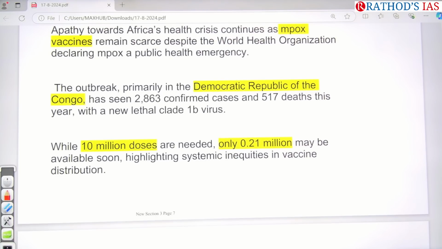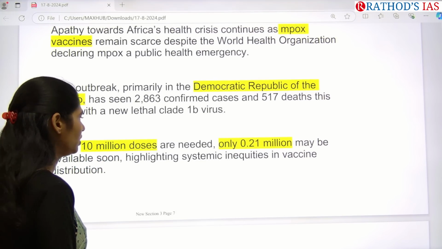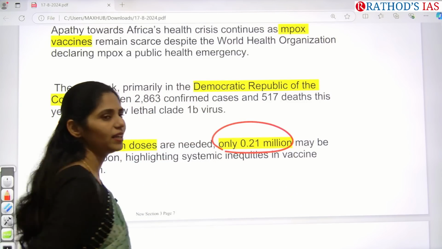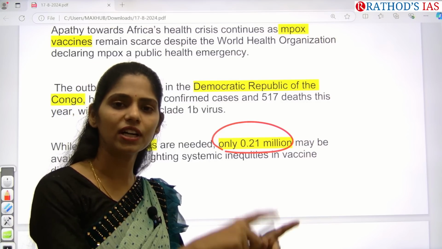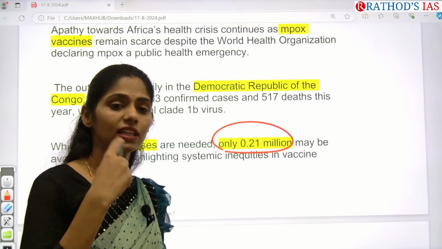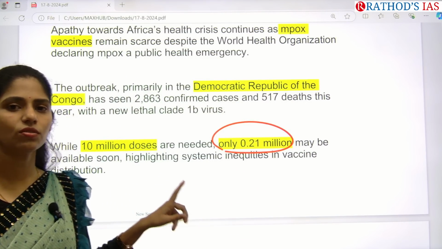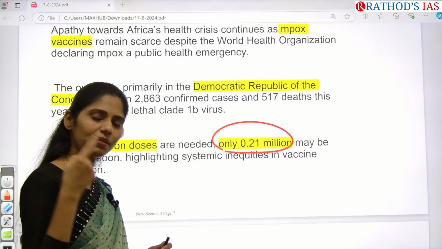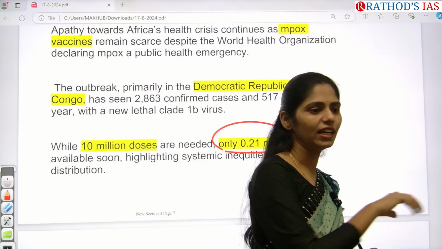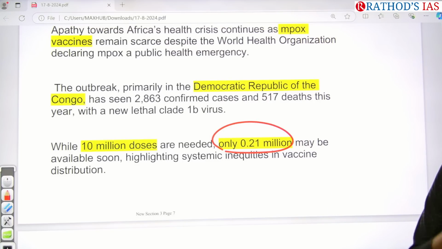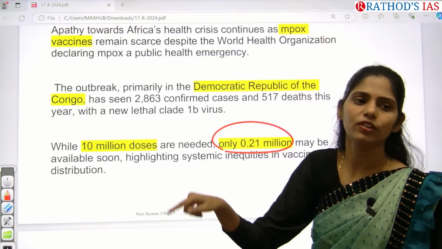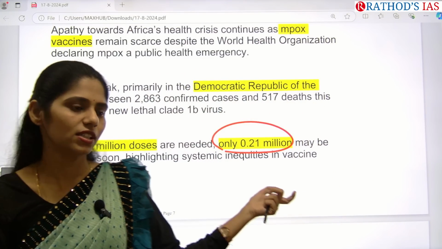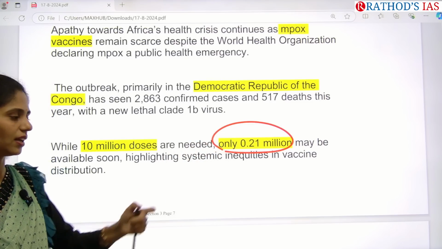And actually, how many vaccines do they need? 10 million doses of vaccines, but out of that, now they have only 0.21 million vaccines. So if there is no proper availability of vaccines, then what happens? There will be further spread of this disease and further increased deaths. Because do you know this smallpox and chickenpox? If one member gets it, then the entire family gets it, right? Because of this, we need proper vaccines so that we can curtail the spread of the disease further. But the problem here is there is no proper availability of vaccine. You can see the data.